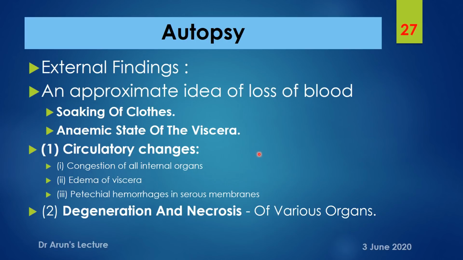And regarding rigor mortis, to be opined, and postmortem lividity, where if there has been severe blood loss, the PML or the postmortem lividity can't even be estimated. In extreme cases of anemia, it can't be estimated due to lack of hemoglobin.